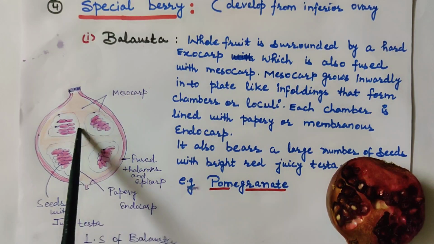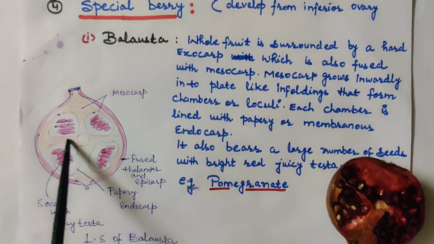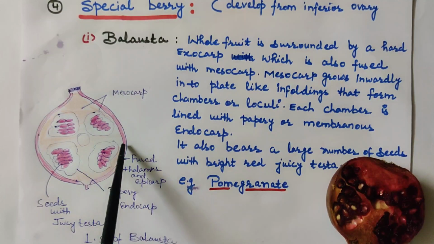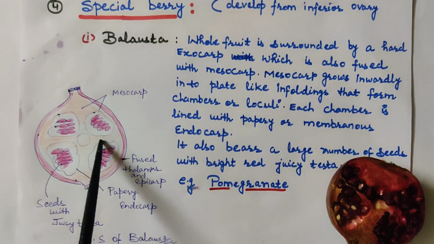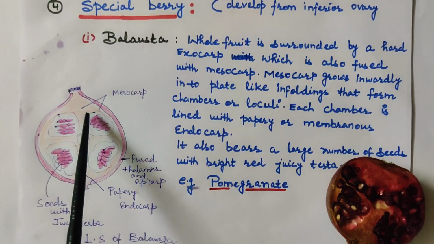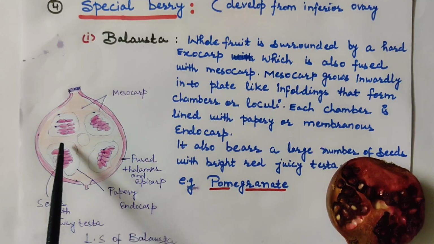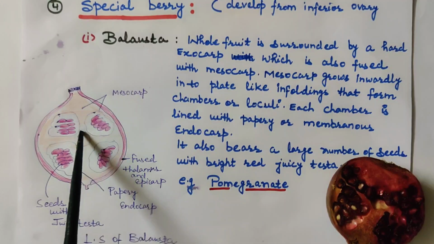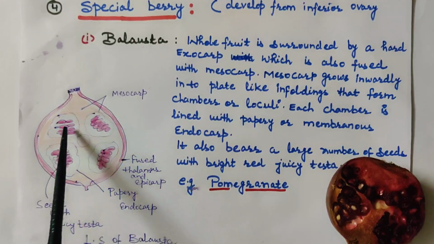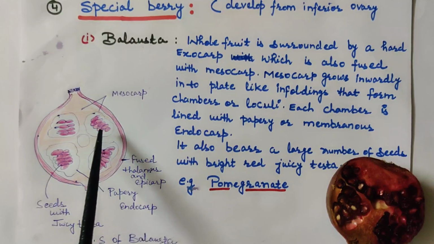Inner to that, this whole area is mesocarp. Mesocarp extends toward the inner side, or forms infoldings, that create chambers inside the fruit. These chambers are created because of infolding of mesocarp, and it divides the fruit into chambers or locules.